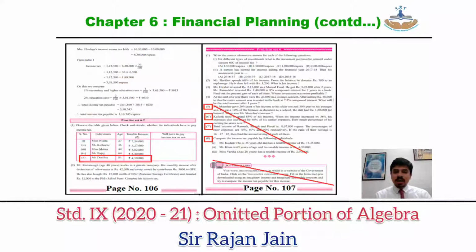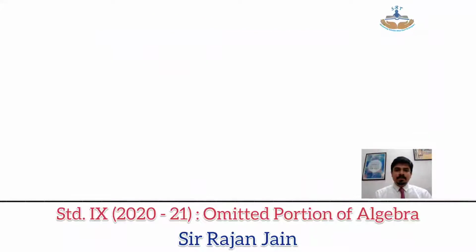Then on page number 107, problem set 6, question number 5, 6, 7, 8. All these questions are omitted, and the entire ICT part which is given at the bottom of the page, that also can be omitted.